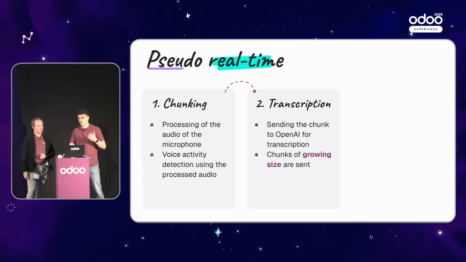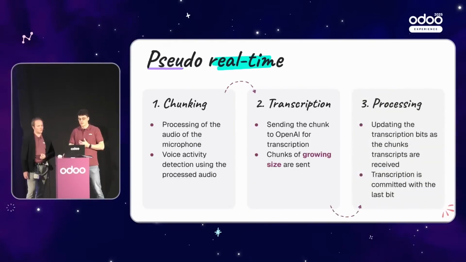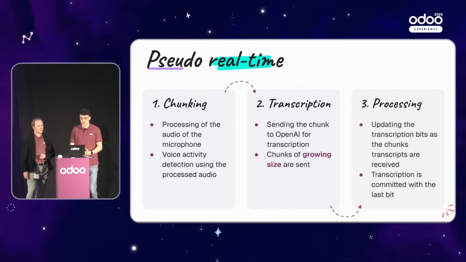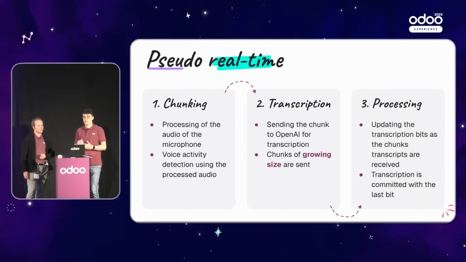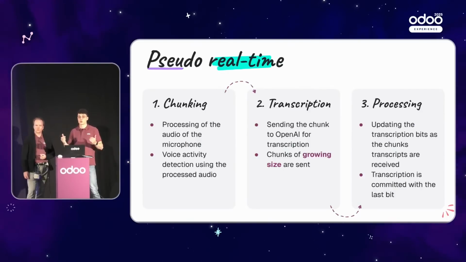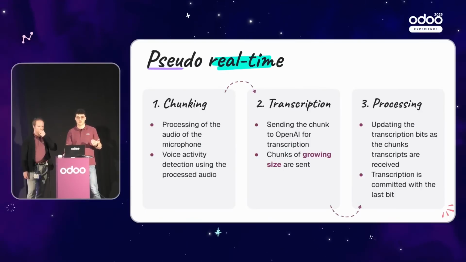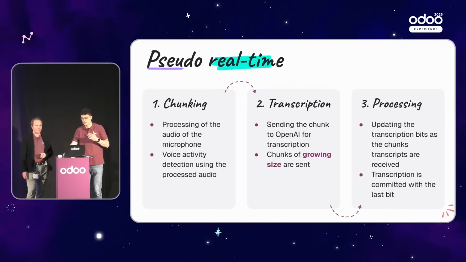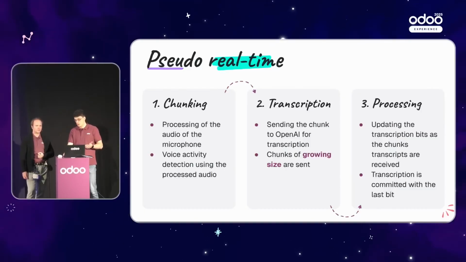These chunks are, as I said, sent to OpenAI for transcription, and when coming back, we have to process these chunks, which will depend on what types of information we receive. It's either an in-progress transcript, and then it's just updating the current chunk, or a committed chunk, which is the last thing you receive, and then it's committed with the last bit.